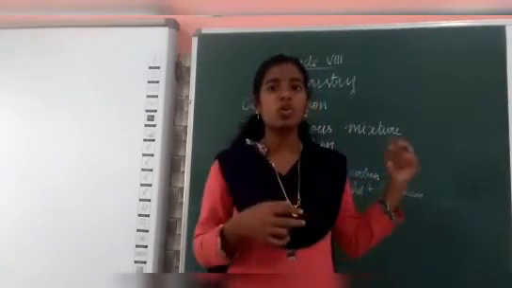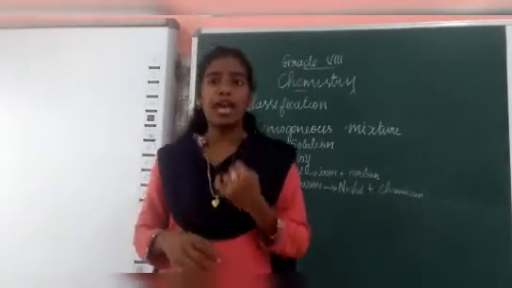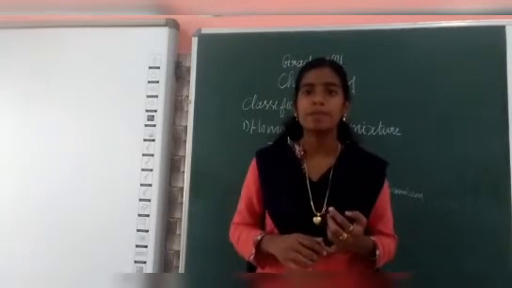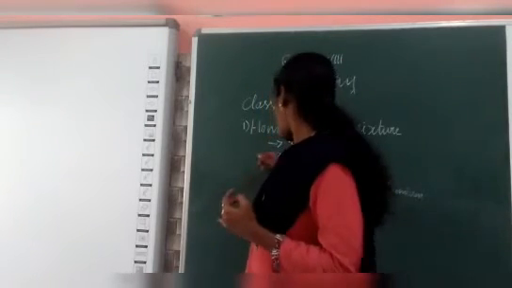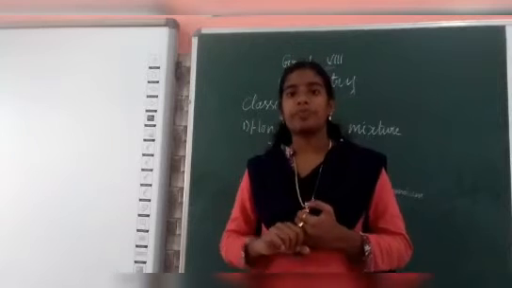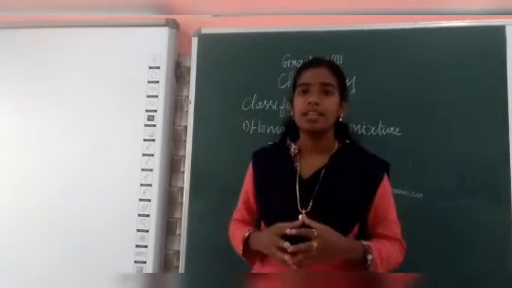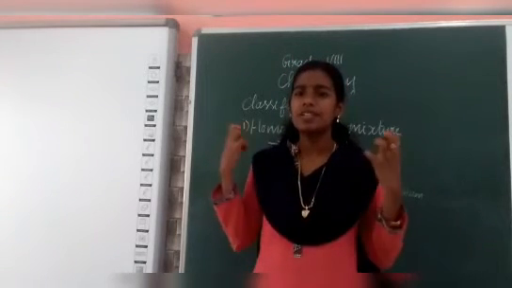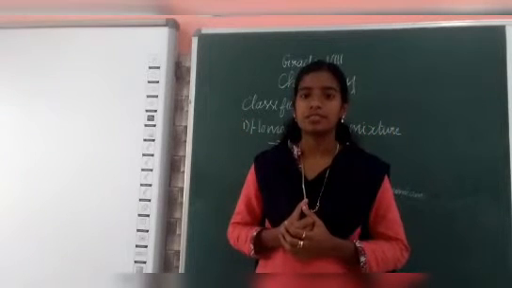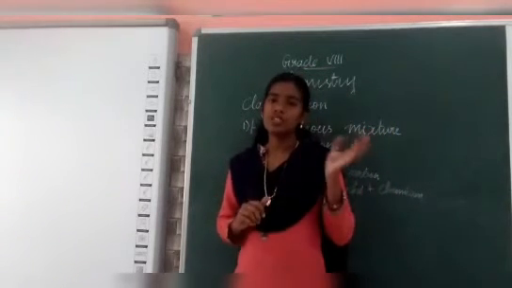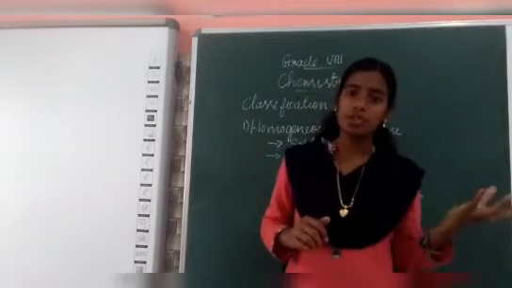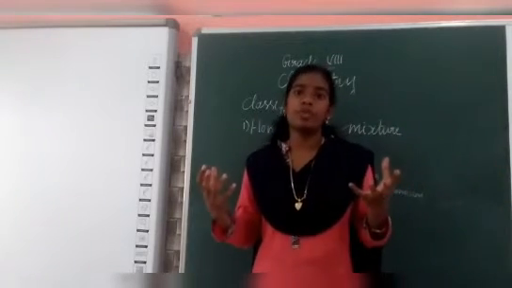We can see homogeneous mixtures in 2 types. What are they? Solution and alloy. What is a solution? When you hear this word solution, what do you remember? Solution means a solvent should be there and solutes should be there.